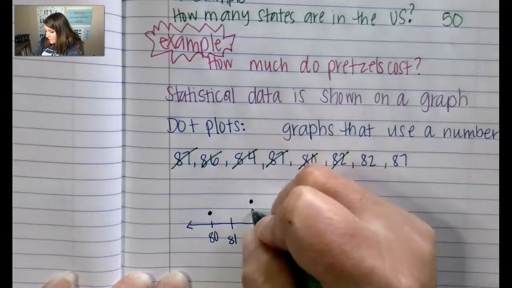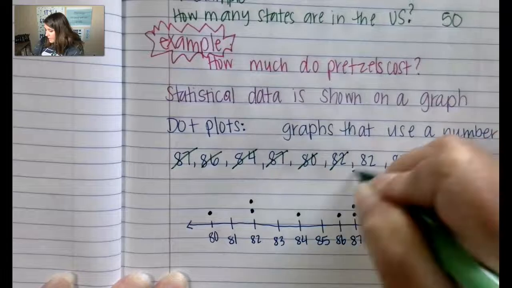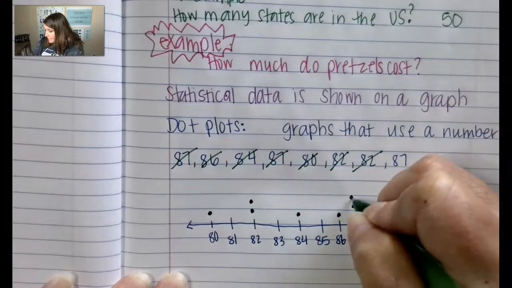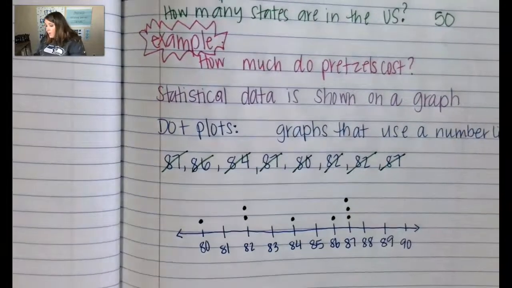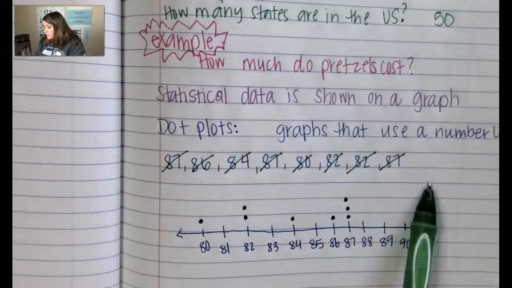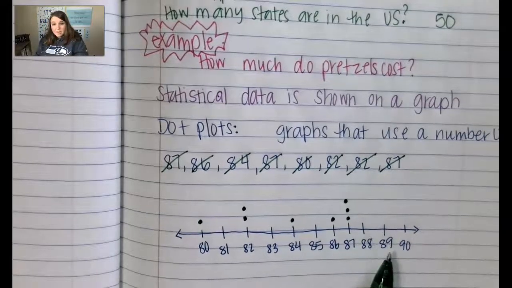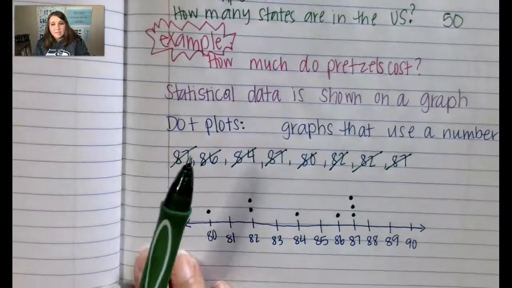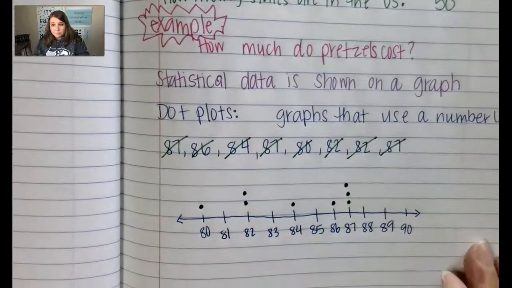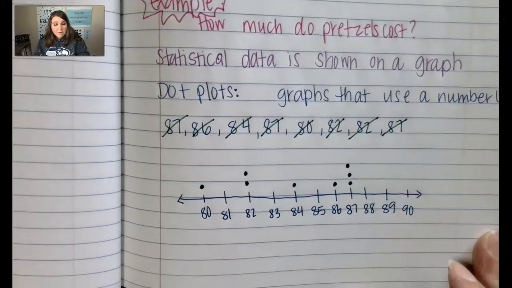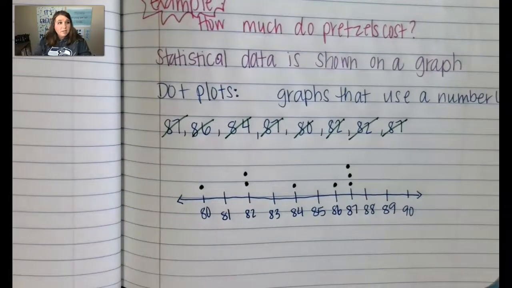So again, we're going to stack that dot. And then we have an 87 one more time. So I've gone through, I've put all of the dots on my dot plot, and all of these represent the temperatures of summer camp.